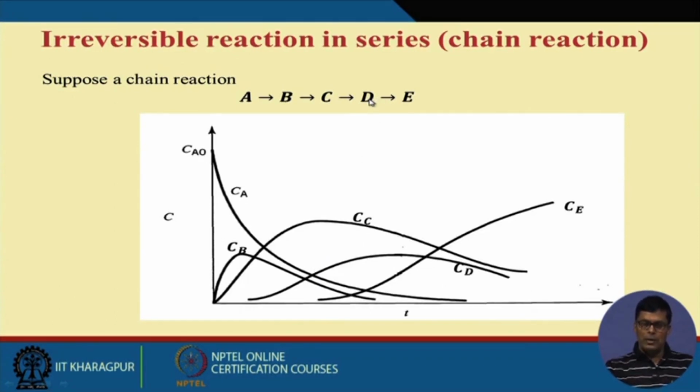If I am interested in D, the question is when D will be maximum. So for this intermediate in the chain reaction, if we do the analysis, we can easily find out at what time we get the maximum intermediate product formation. And this is part of the final product formation.